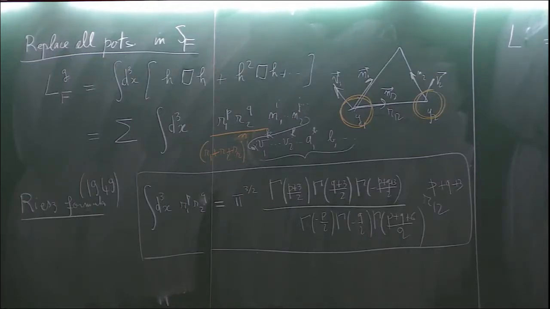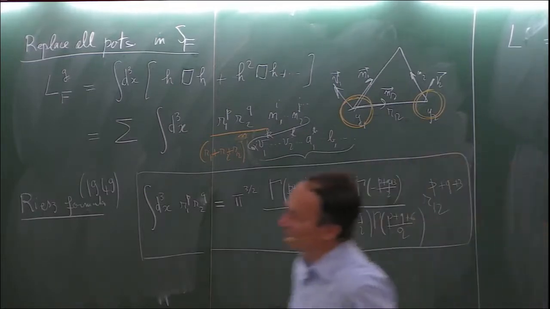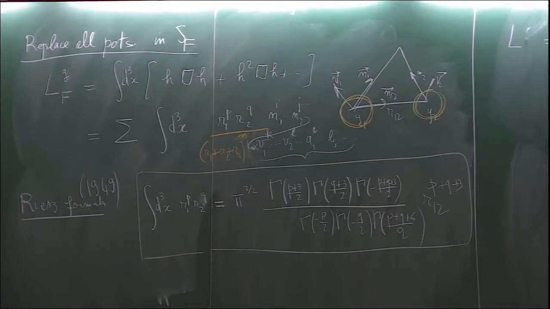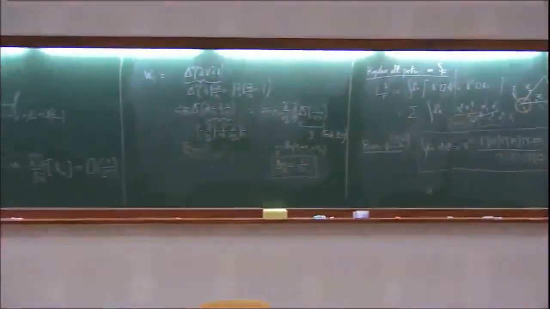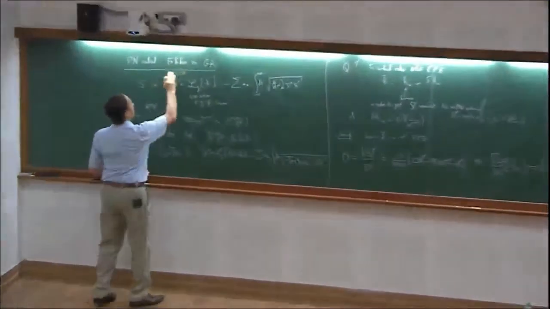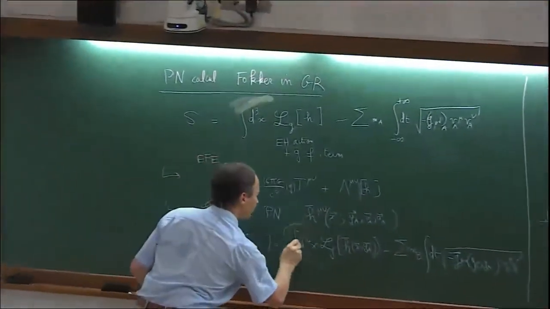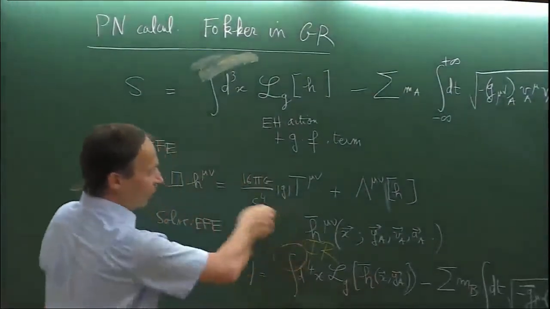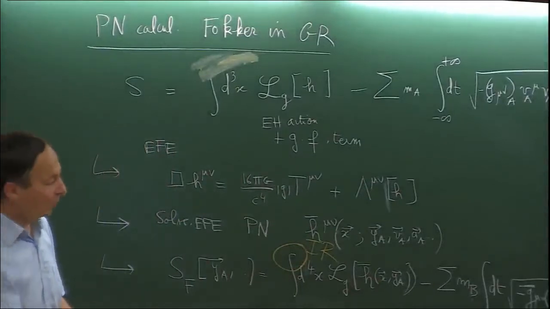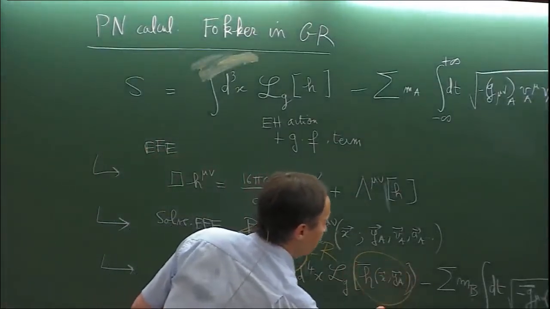So at 4PN order, you have infrared divergences, and why do they appear? These are infrared divergences which come from the behavior of integrals at infinity. This is because in the Fokker action you have an integral over all space of a quantity which is defined using PN theory.